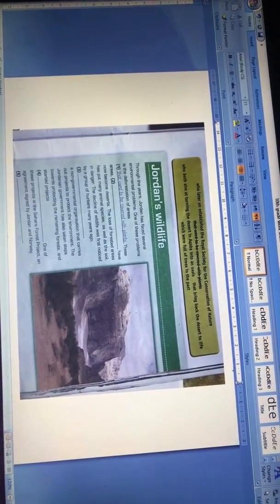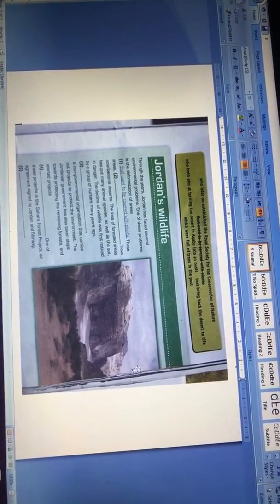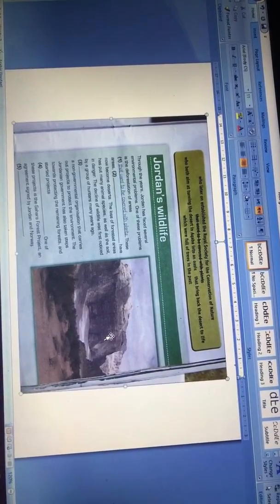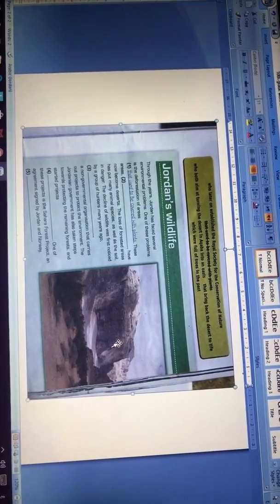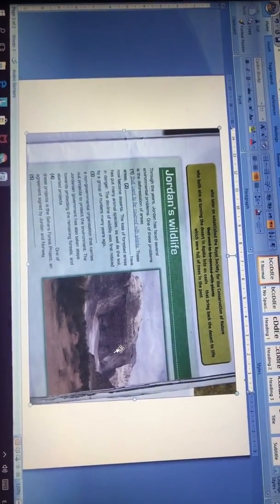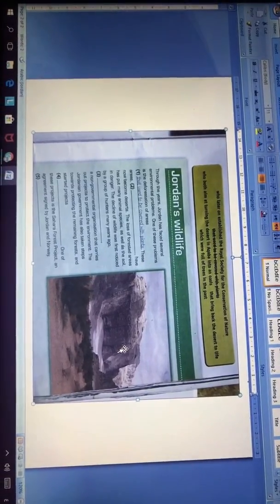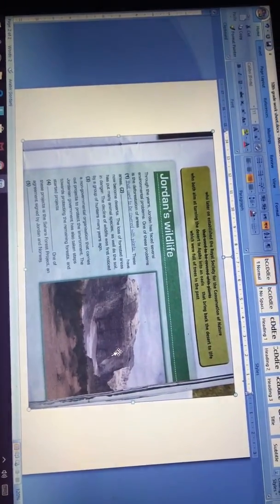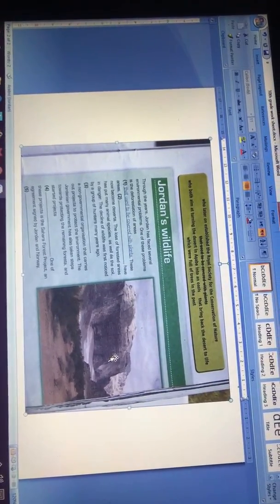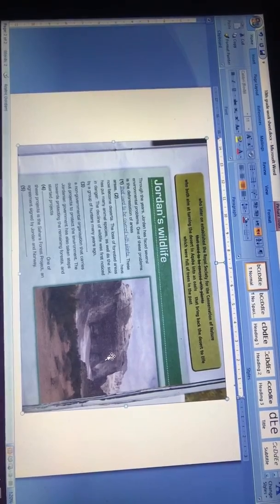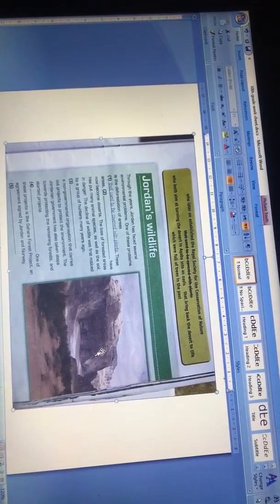I will start by reading this report and I will give you the answers. So, the most important thing here is not the specific information. We are dealing here with the grammar. I want you to focus on the non-defining relative clause. Through the years, Jordan has faced several environmental problems. One of these problems is the deforestation of areas that used to be covered with plants. These areas, which were full of trees in the past, have now become deserts.